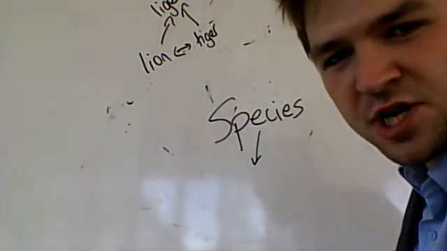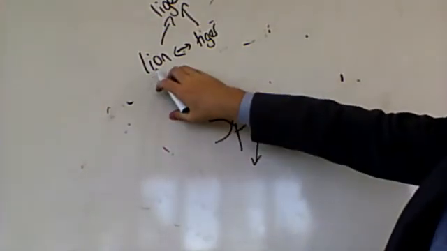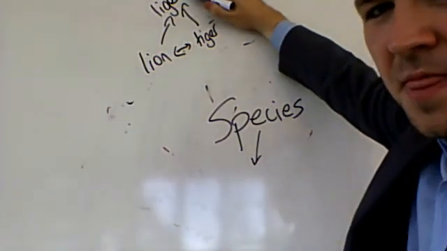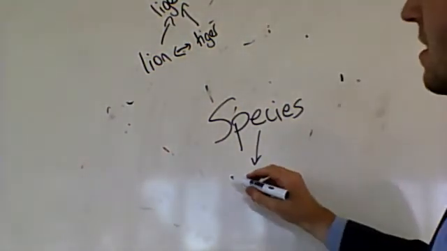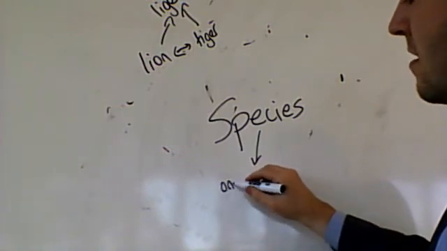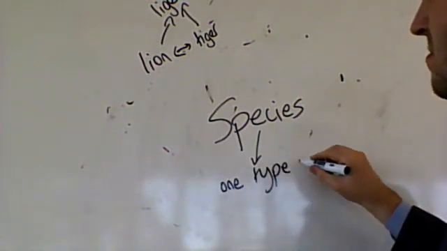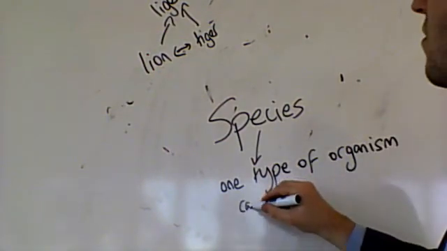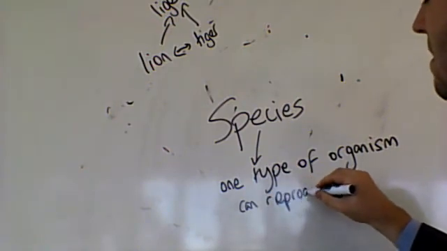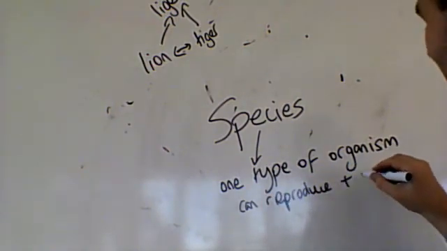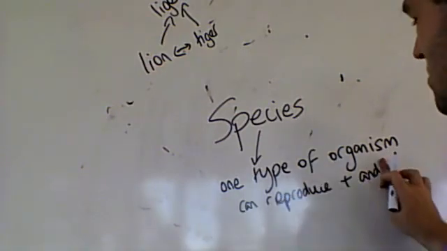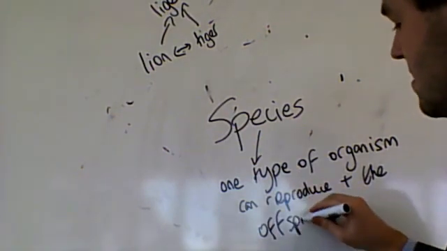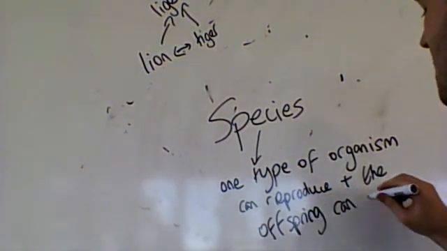However, it's not a species. Lions can make babies, tigers can make babies, but ligers can't. This word species means that one type of organism or living thing can reproduce, and the offspring, so the babies, can reproduce.